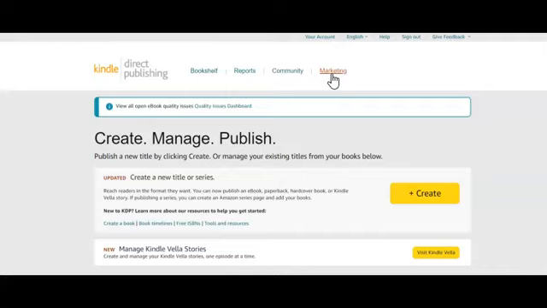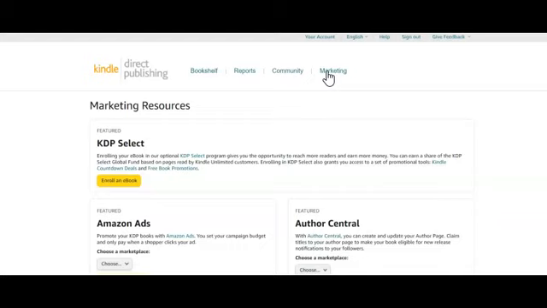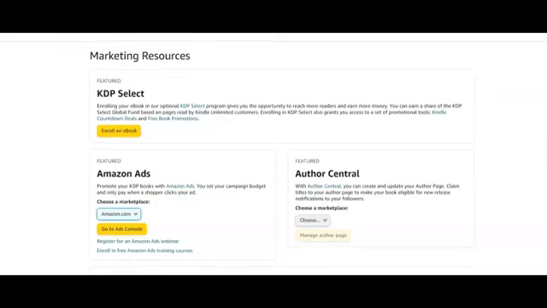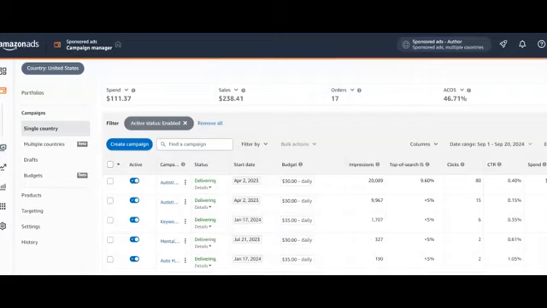So I'm going to click on marketing again. Remember, it's always going to be Amazon Ads. You're going to choose your market, and your market will always be Amazon.com. I'm just going to choose this and scroll so that you guys will see this. Go to ads console. Your ads console is going to bring you to this page where you're running ads, but let me refresh again. You are not going to have any ads running on your account. Your account is definitely going to be blank for now.